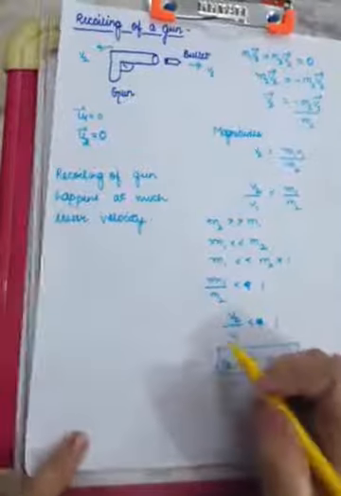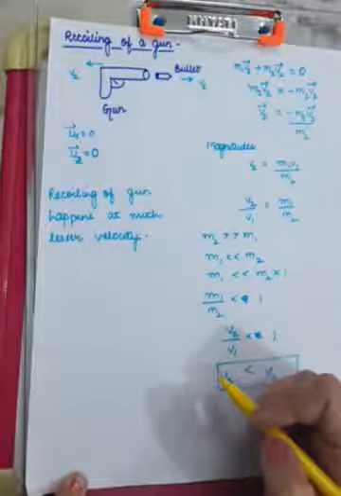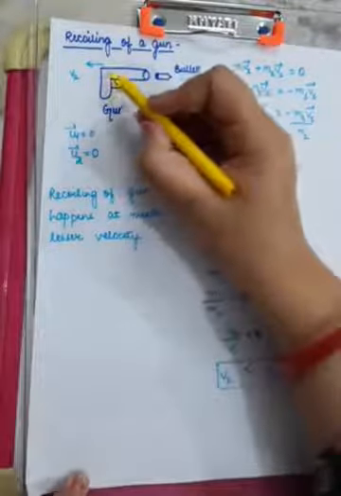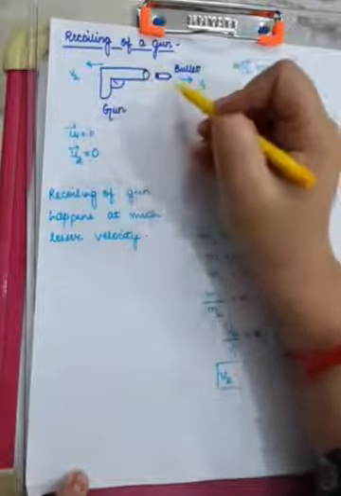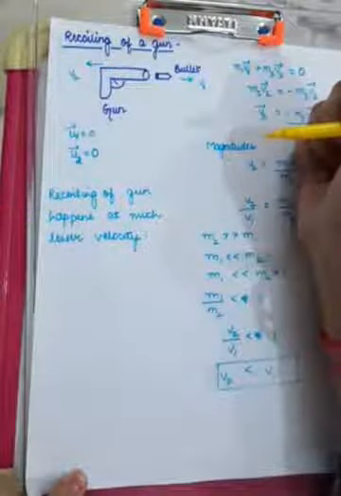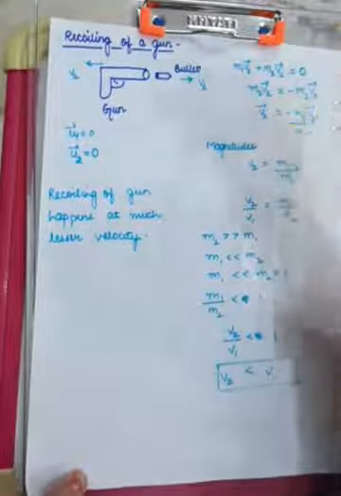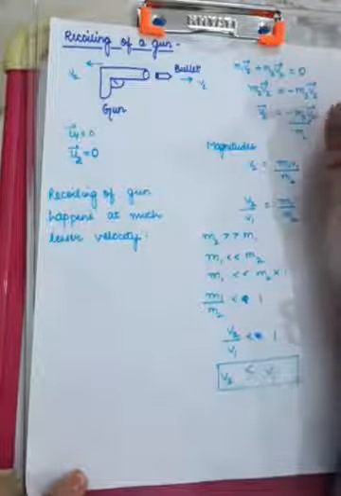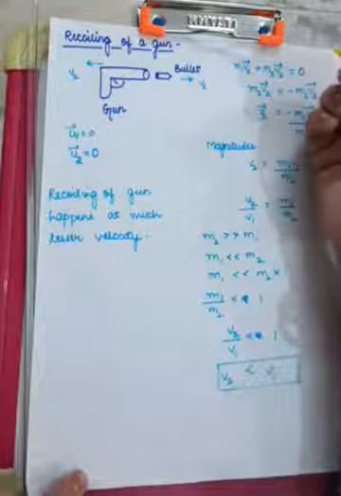After that, we need to understand the recoiling of a gun as an example of the principle of conservation. We should know that whenever a bullet is fired from the gun, the gun recoils back. So what is the cause of that recoiling back? It is the conservation of linear momentum.